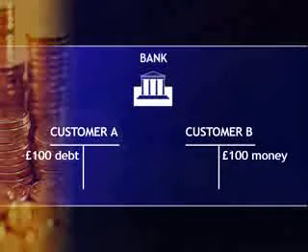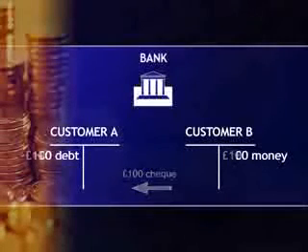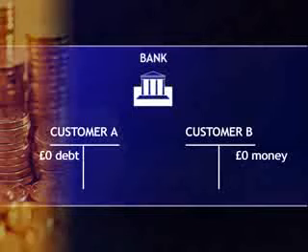£100 of new money has appeared out of nothing in B's account, and A is in overdraft by an equal amount. Here we can clearly see that for every unit of money created by the bank, an equal amount of debt comes into existence. Notice also that if A repays the debt by depositing a cheque drawn on customer B, then money is destroyed. This is one reason that modern society simply cannot afford to repay their debt. Debt repayment destroys money and causes economic recession.